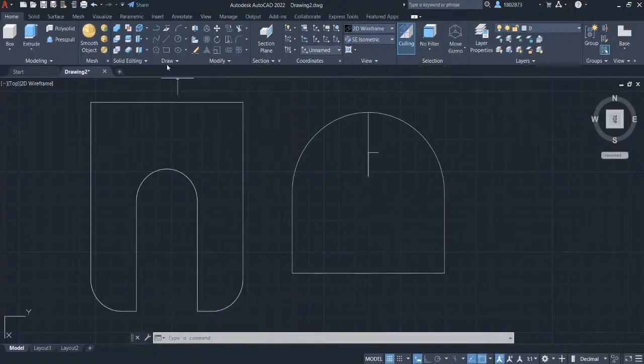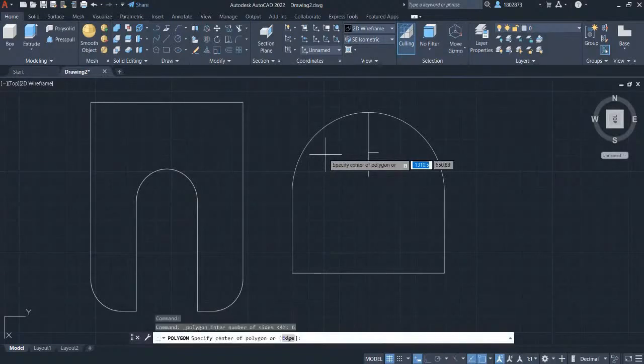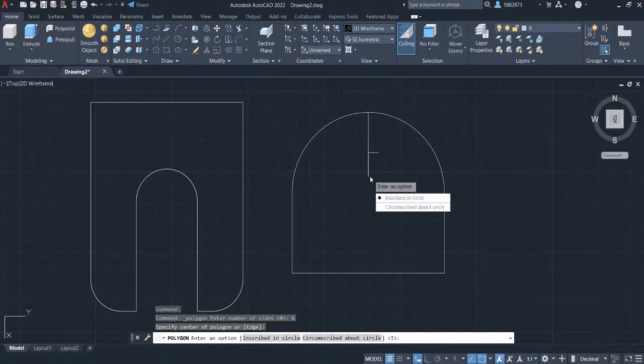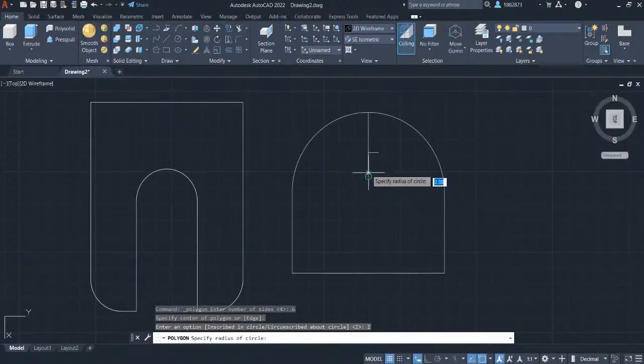Grab the polygon in the draw panel. Let's key in the number of sides to be 6. Press enter. Specify the center of polygon to be this endpoint and left click. Enter an option to be inscribed in circle. Left click on this endpoint.